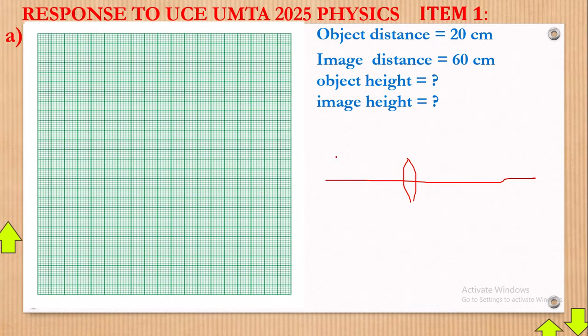Now we don't know how long we shall draw our object, meaning the height, because we only know the distance is 20. And how shall we draw our image? I know the distance here is 60, but what about the height of these ones here? Do we have them? Not really. So we are going to find a way of getting the height.